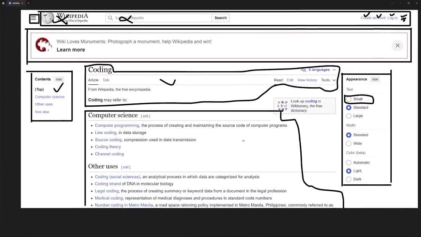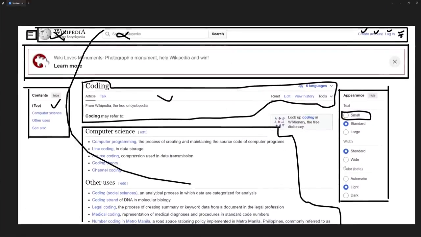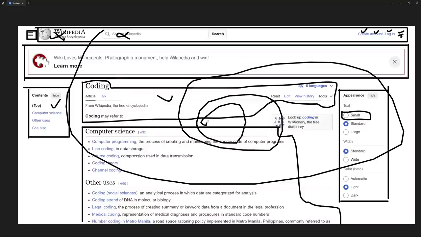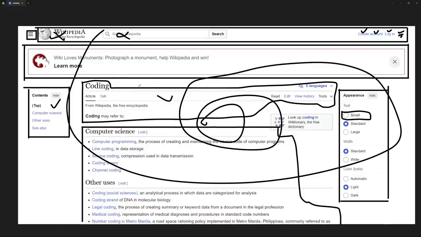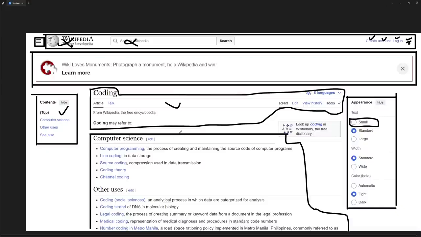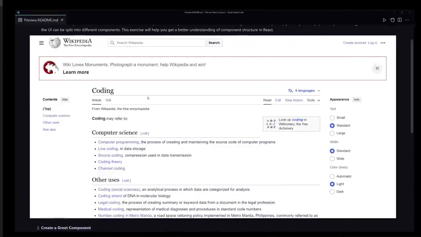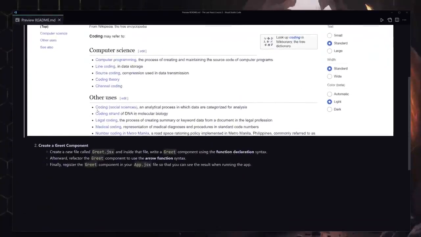Okay, once again, we don't have to create a component for all of that. We can put all of that logic into one component if you wanted to, but that's not going to be the ideal way to create our website or our apps. So that's why we are going to be splitting this entire UI into multiple components. So yeah, that was part 1 of our challenge 1.